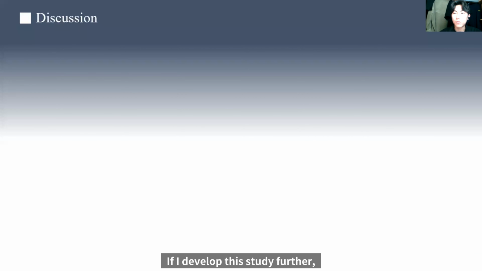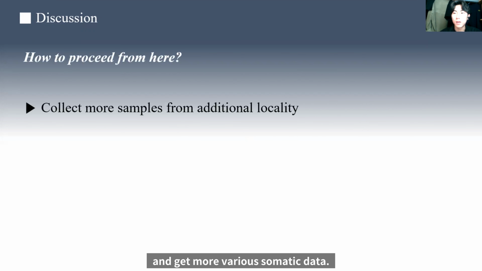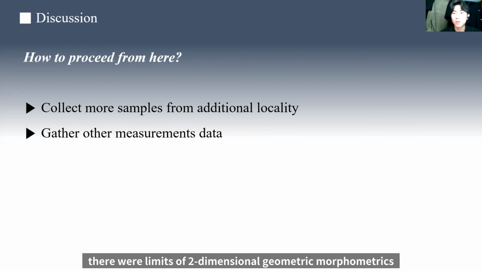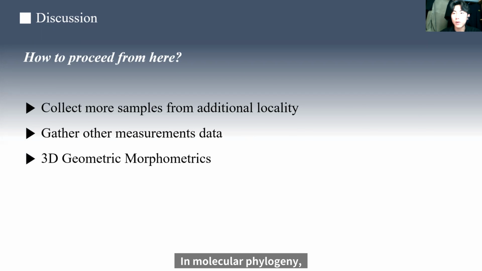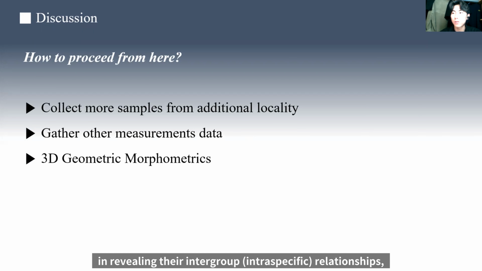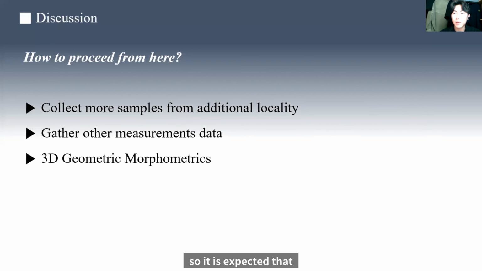If I develop this study further, the first thing to do is to get more samples from more regions and get more various somatic data. And because their bodies are stereoscopic, there were limits of 2-dimensional geometric morphometrics in treating error among samples. If we can conduct 3-dimensional geometric morphometrics, we will be able to get more reliable data. In molecular phylogeny, CO1 genes alone have limitations in revealing their intragroup relationships. So it is expected that more interesting research will be possible if a population genetic approach is added.